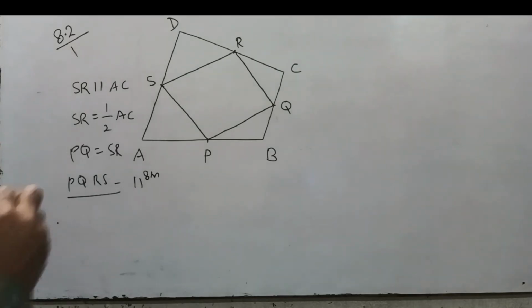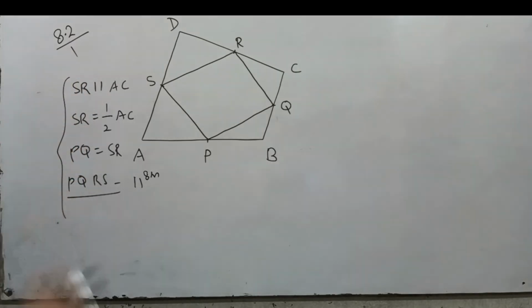Okay, हमें इतनी बातें प्रूफ करनी है और ये हमें गिवन है। क्या गिवन है, एक बार फिर से सुन लेंगे। ABCD is a quadrilateral and P, Q, R, S are the midpoints of sides AB, BC, CD and DA respectively. Okay, then we have to prove such things.